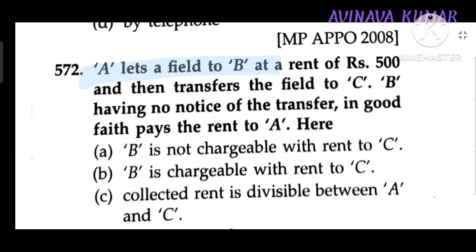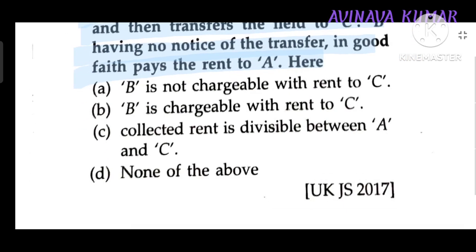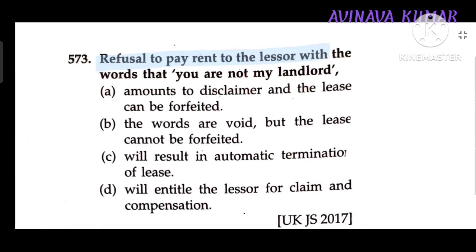A let a field to B on a rent of 500 and then transferred the field to C. B, having notice of the transfer, in good faith pays the rent to A. Here, B is not chargeable with the rent to C. Refusing to pay the rent to the lessor with the words 'you are not my landlord' amounts to disclaimer and the lease can be forfeited.